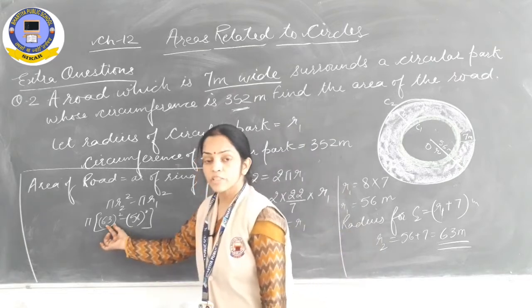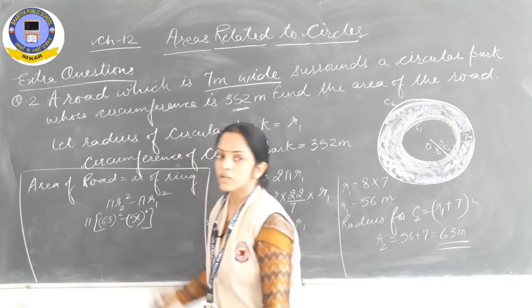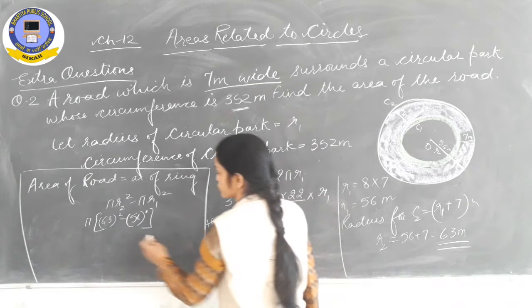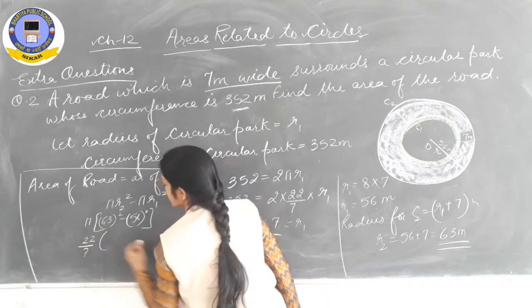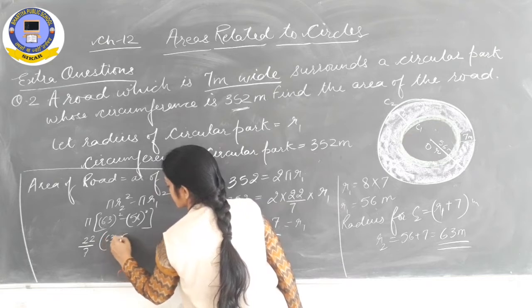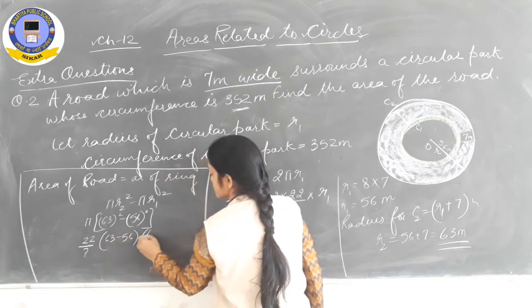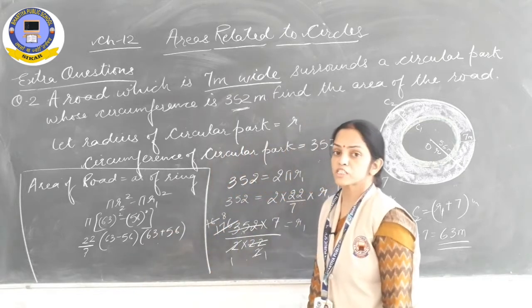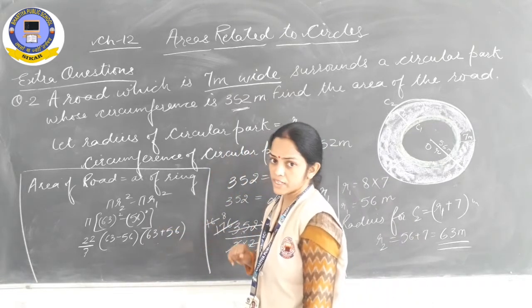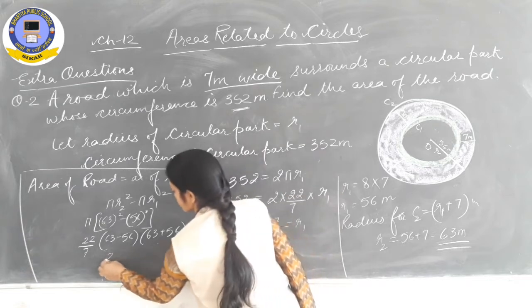You can do the squares, as well as you can apply the a square minus b square identity as you wish. I am keeping the value of pi as 22/7 multiplied by 63 minus 56 multiplied by 63 plus 56. That same a minus b into a plus b formula, you will have to write in brackets. Okay. Now proceed further. Solve it.